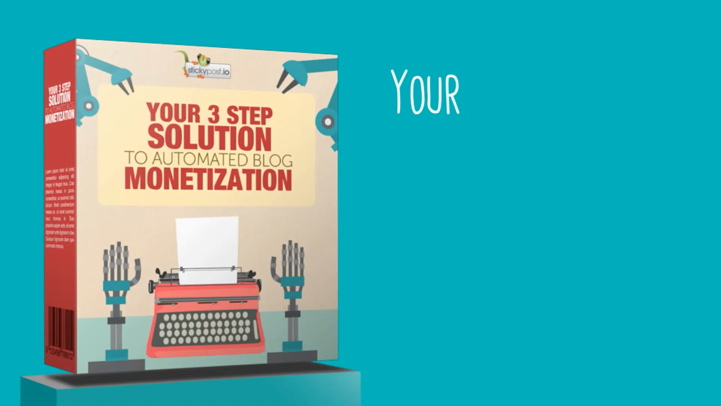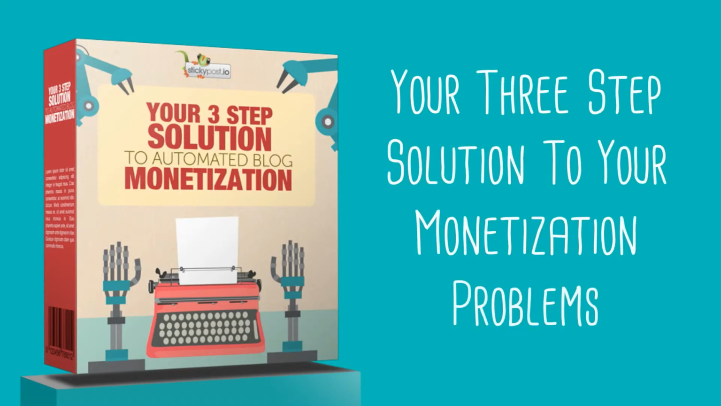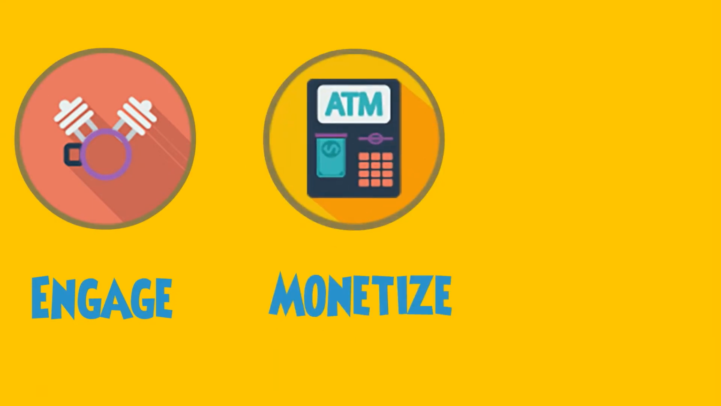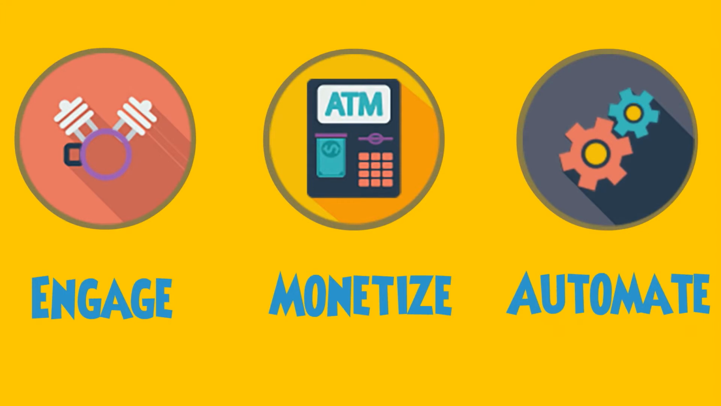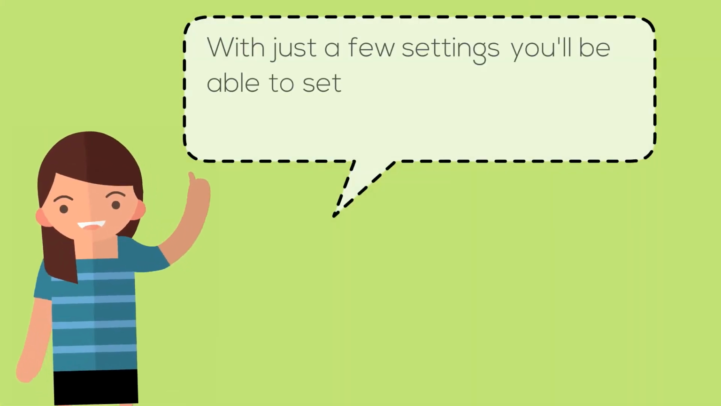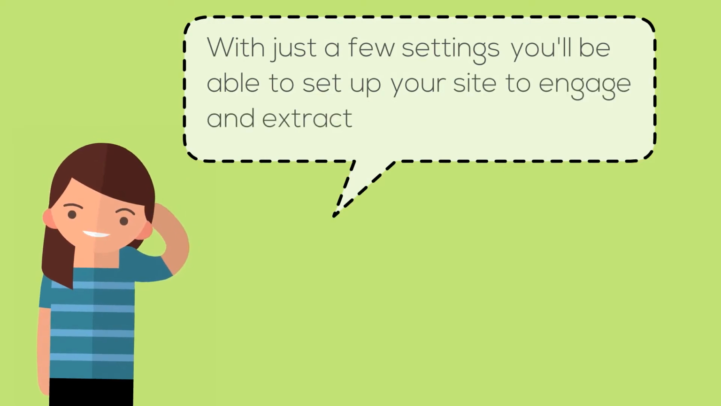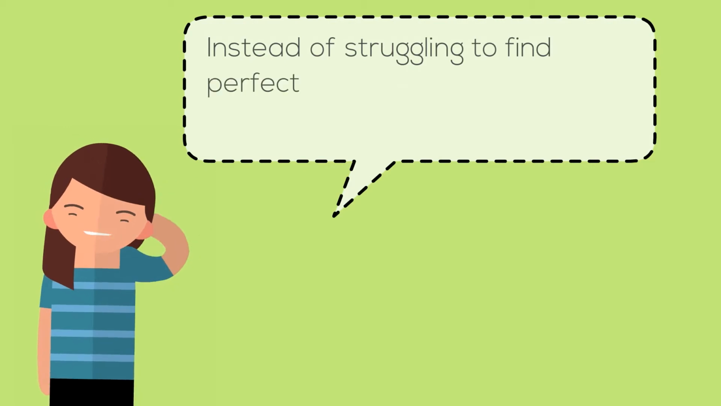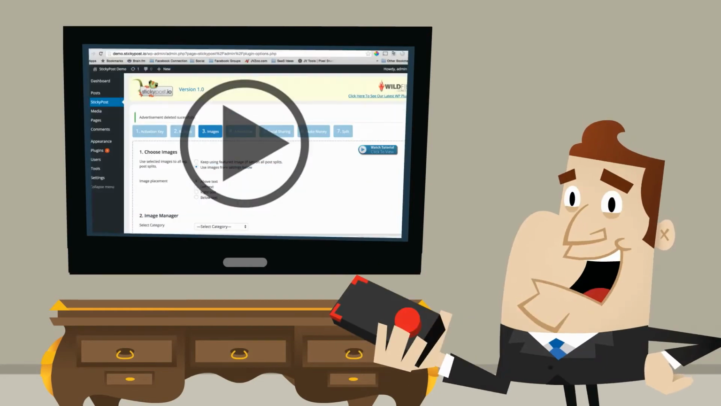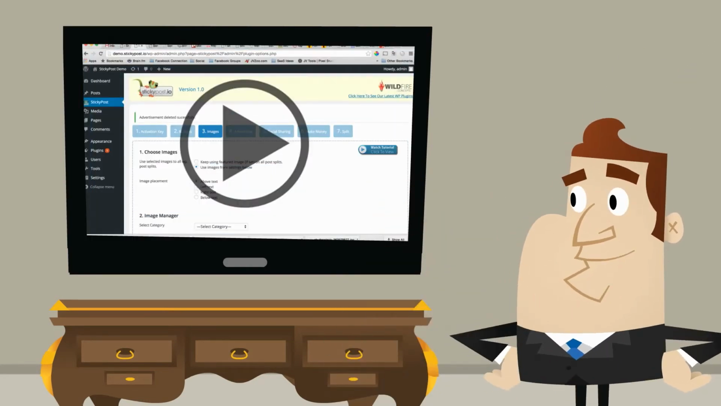Sticky Post is the three-step solution to your monetization problems. Step 1, engage. Step 2, monetize. Step 3, automate. With just a few settings, you'll be able to set up your site to engage and extract maximum revenue. Instead of struggling to find perfect ad placements, this plugin will make it amazingly simple. Would you like to see Sticky Post in action? Scroll down the page and find the demo video below.